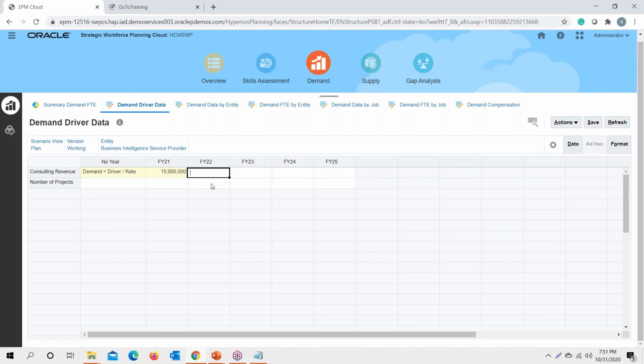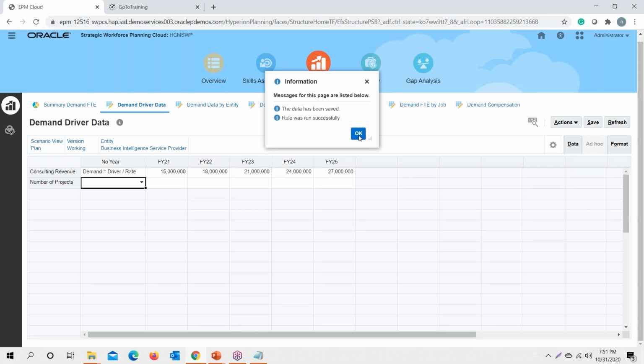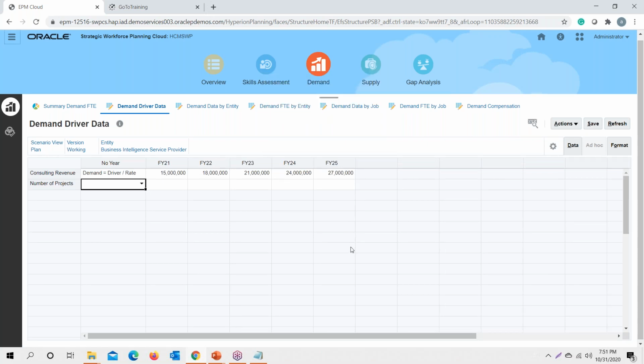And I want to increase this by an amount of 3 million every year. So for financial year 22, it will be 18 million. For financial year 23, it will be 21 million. And similarly, it will be 24 million for financial year 24 and 27 million for financial year 25. Once I click save, this will become my demand driver data in order to calculate my full-time employee.